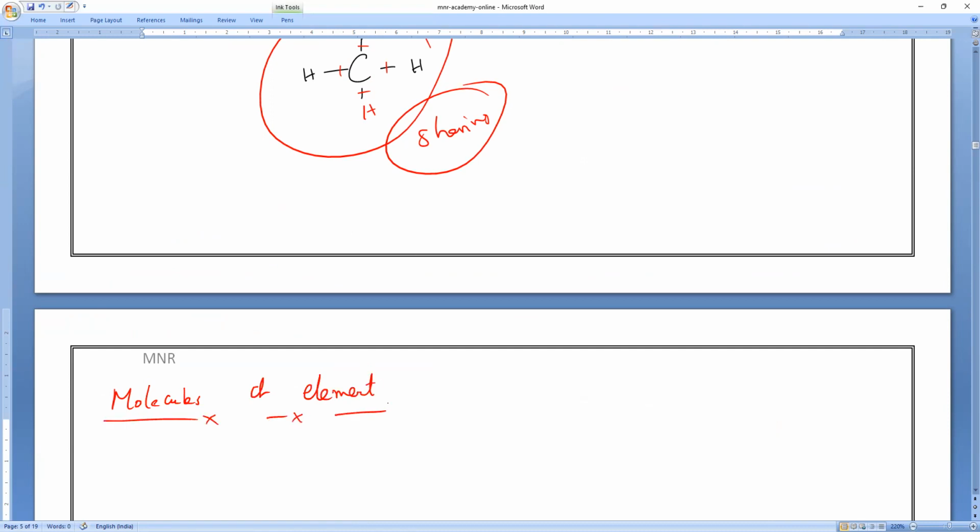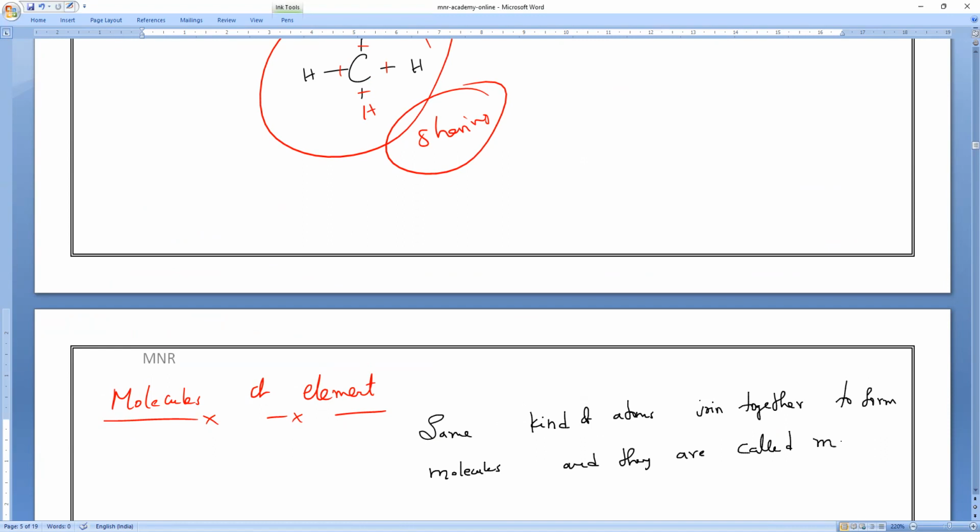Molecules of an element. Write it: same kind of atoms joined together to form molecules, and they are called, what do we call them, everybody?